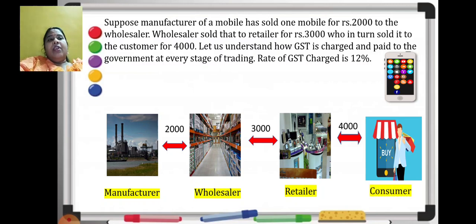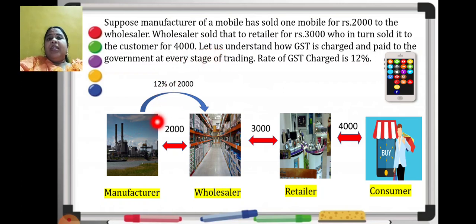Now at every stage of this transaction, a GST of 12% is charged. It means that the manufacturer is going to collect GST from the wholesaler. GST is collected and paid at every stage of trading. This is an important point that you should understand. Now the manufacturer is also going to pay GST to the government.